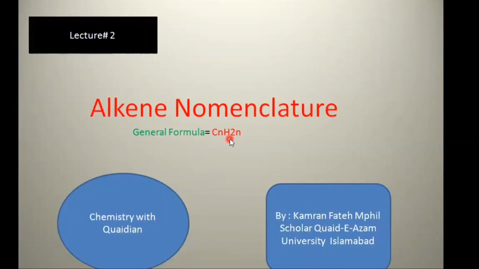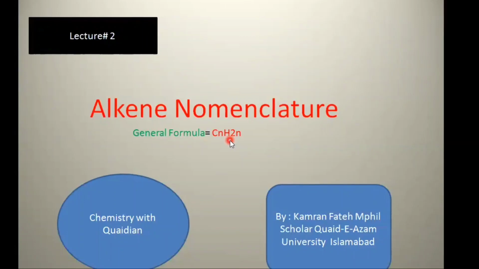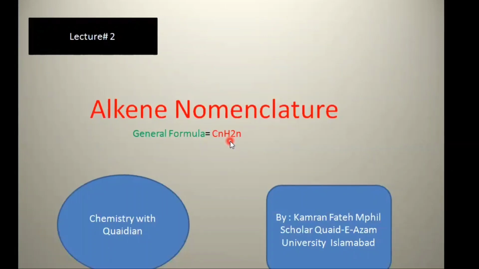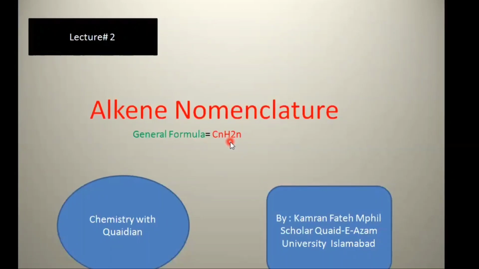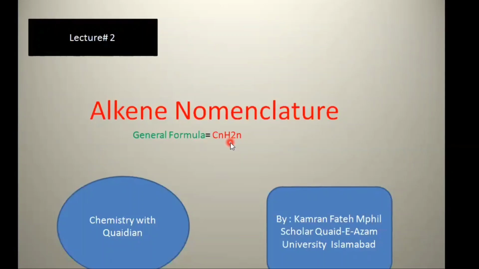Why are they unsaturated hydrocarbons? Because they contain 2 hydrogen atoms less than the alkane. The double bond is also called olefinic bond or ethylenic bond. The name olefin arose from the fact that ethylene was called oil forming gas, since it forms an oily liquid when treated with chlorine or bromine. That's why alkenes are also called olefins, meaning they are involved in forming oils. So now we will move towards nomenclature of the alkenes.